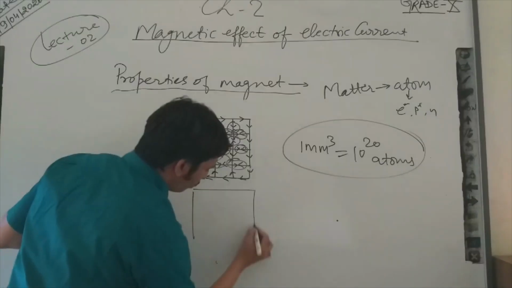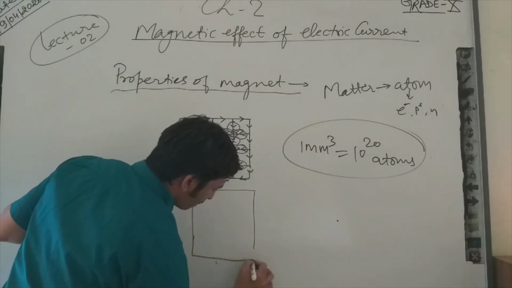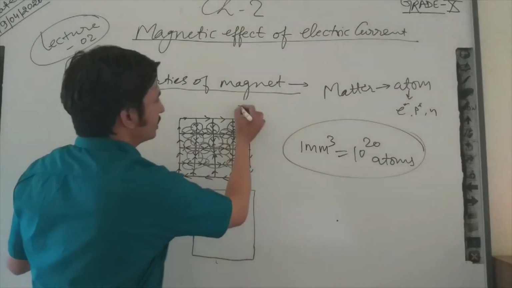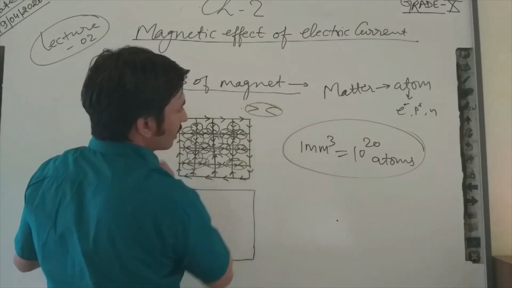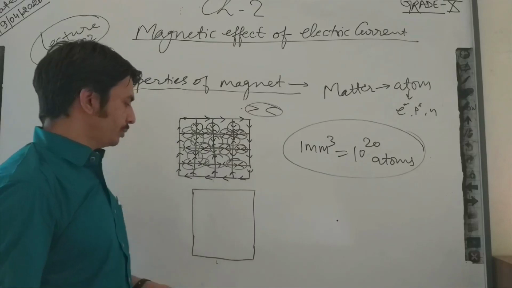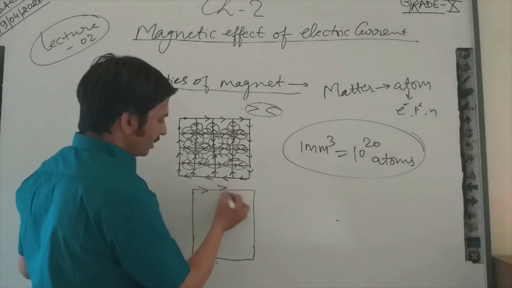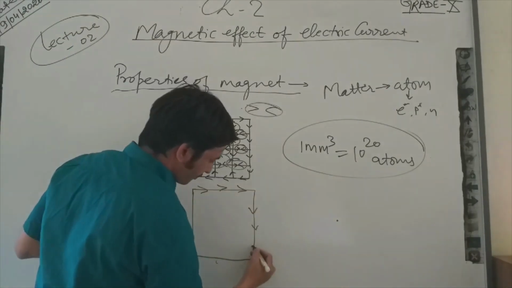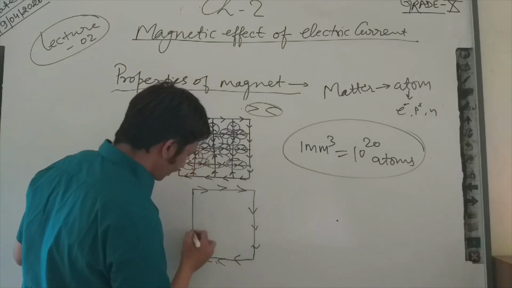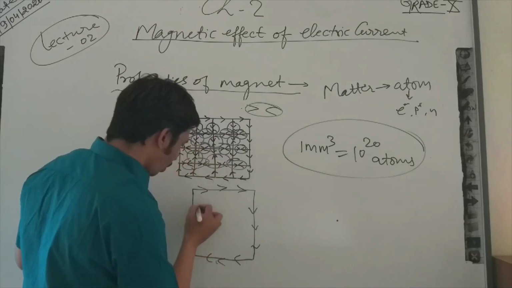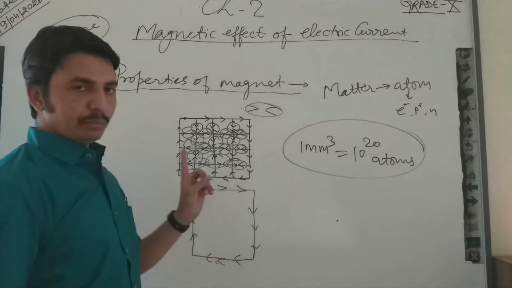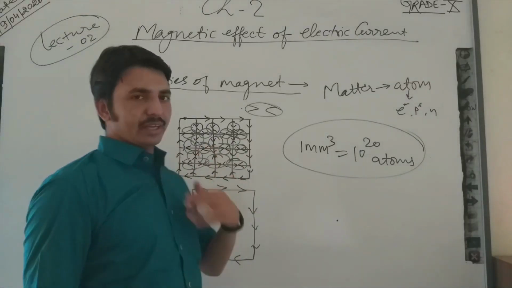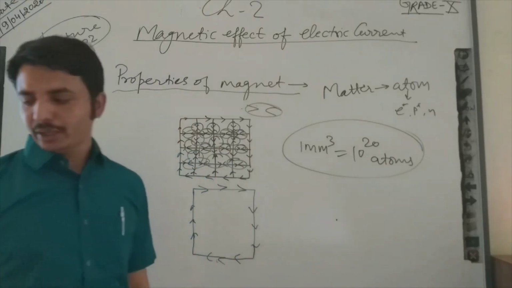If we consider the directions are opposite, they will cancel out the impact of each other. Now you can see this thing will remain on the cross section of the material. That material may be iron, nickel, cobalt, or any kind of magnetic material.